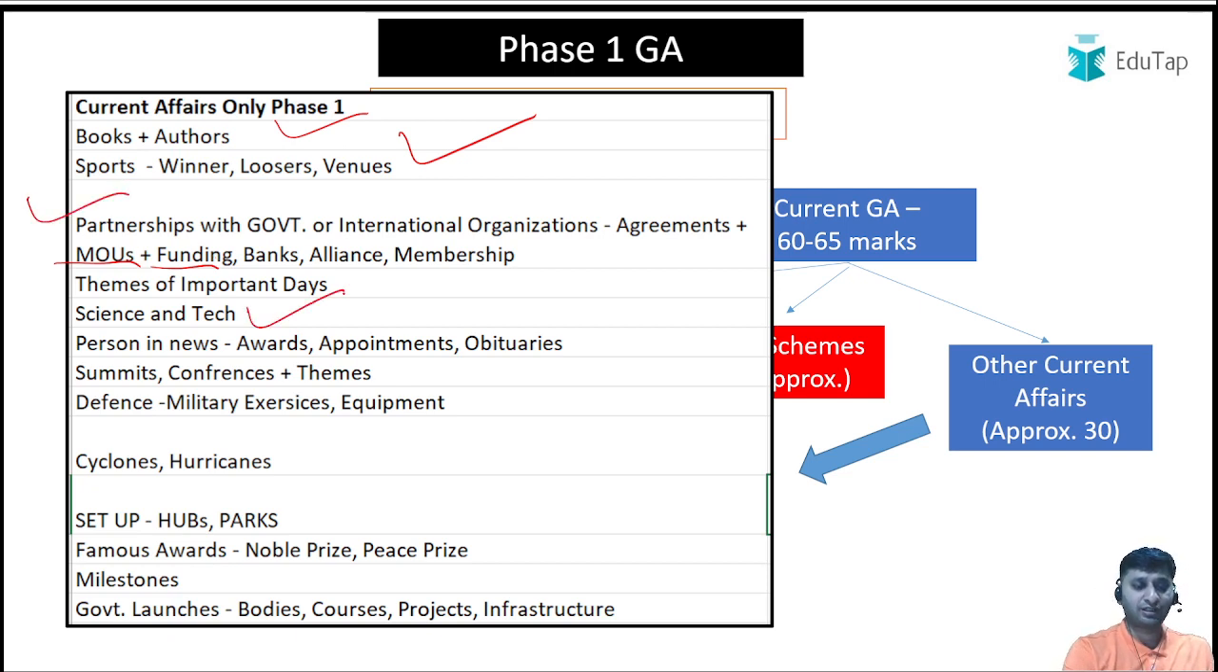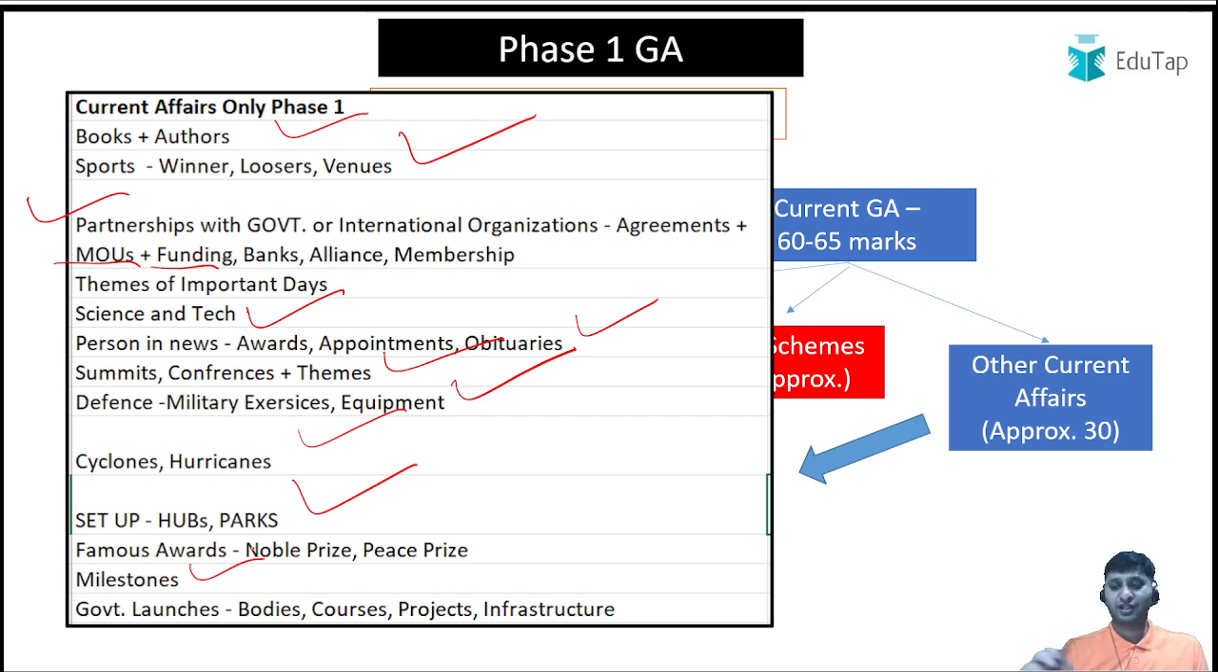Then science and tech, person in news, if somebody has won an important award, appointment, or somebody has died, summits and conferences. Then defense related news such as military exercises done between countries, equipment bought from other countries. Then cyclones, hurricanes, any manufacturing hubs, logistic parks that are being set up in our country, any milestones reached by big companies like Infosys, TCS, or banks like SBI, PNB. All this comes under your other current affairs, which is also part of your banking GS.